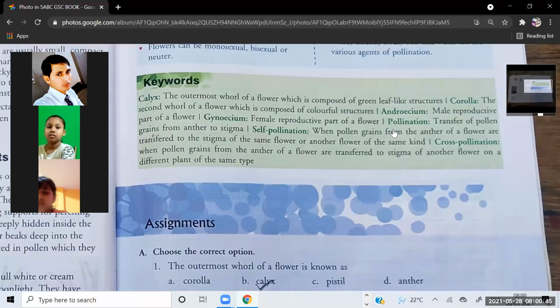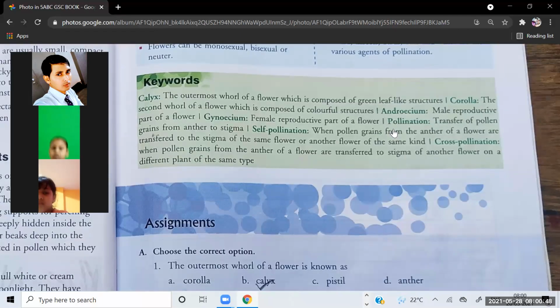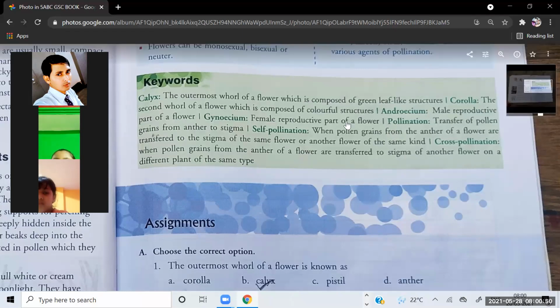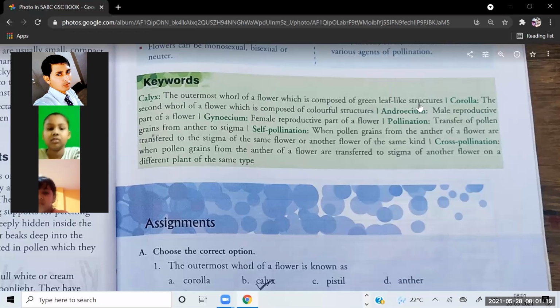Okay, now we have keywords. Keywords means basically these are the definitions of calyx, gynoecium, self-pollination, androecium, pollination, corolla, cross-pollination. So these are the definitions. If I ask what is calyx, this sentence you can say, or you can learn: the outermost whorl of a flower, which is composed of green leaf-like structures, is called calyx. You can say like that.